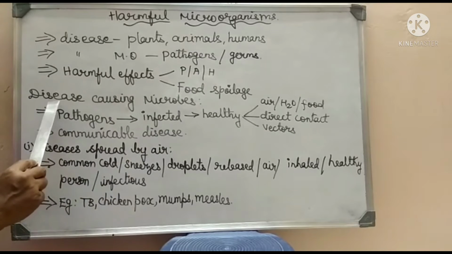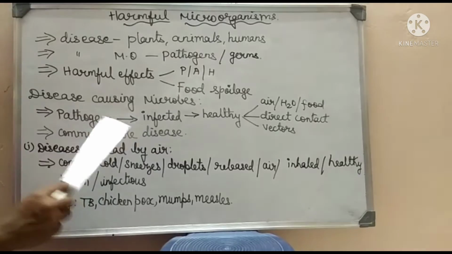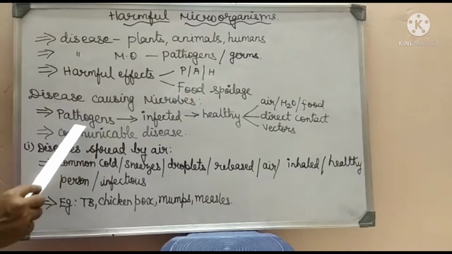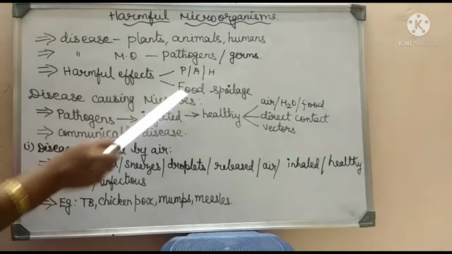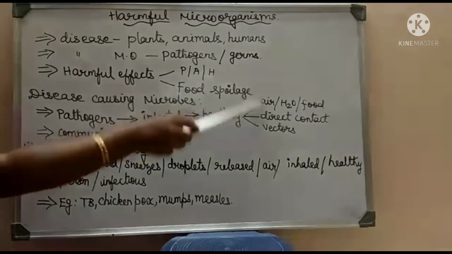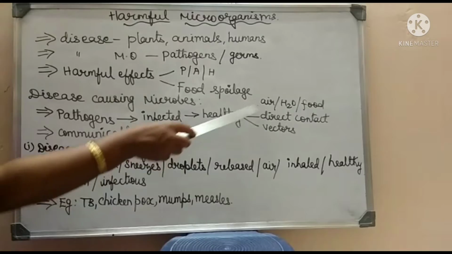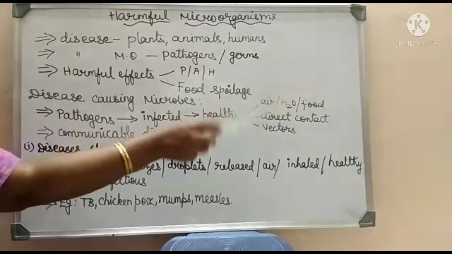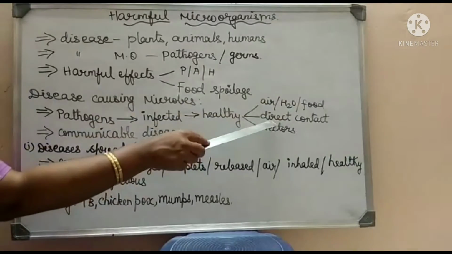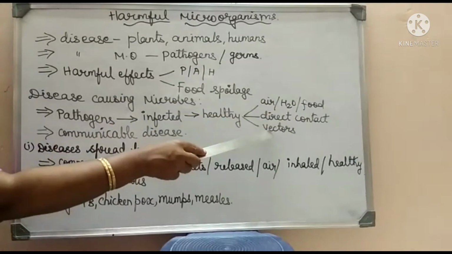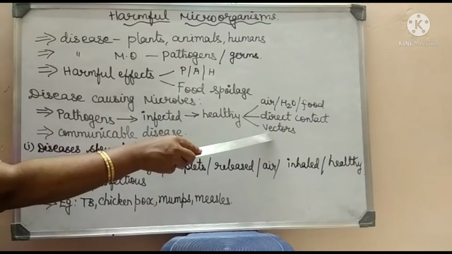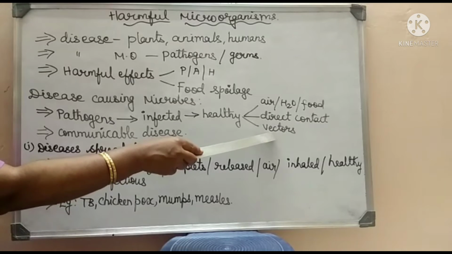Now we will list out the disease-causing microorganisms. As I told you, the pathogens or germs may pass from the infected person to the healthy person by various means, either through air, water or food, that is, by contamination of these three things, or by direct contact, or through vectors. Vectors are the carriers which carry the infectious agent and pass it to the healthy person.